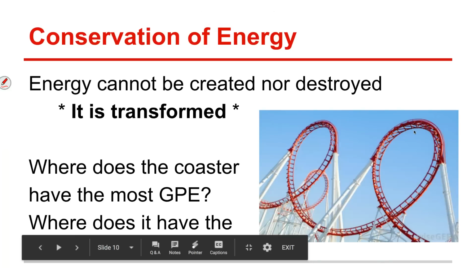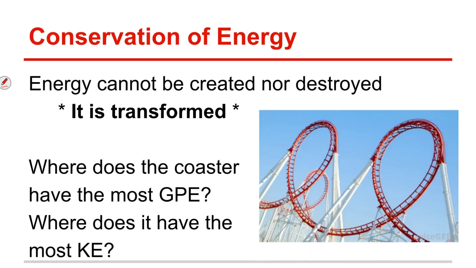Okay, so in the previous video, we talked about two types of energy. We talked about kinetic energy and we talked about potential energy. So we said that kinetic energy is energy of motion and potential energy is energy that's stored. One thing that we need to know about those two types of energy is that they can be changed.